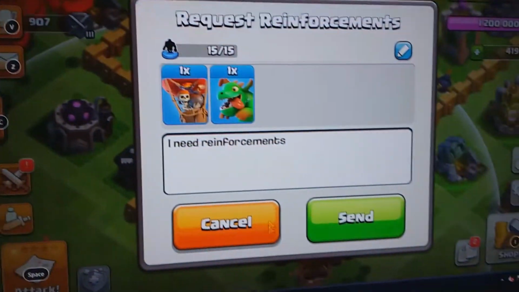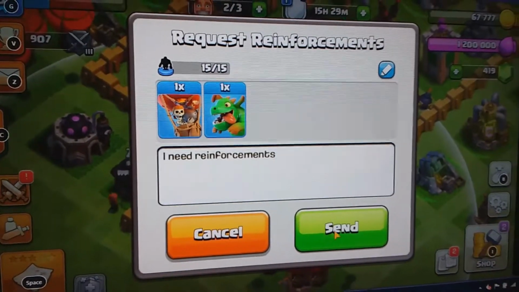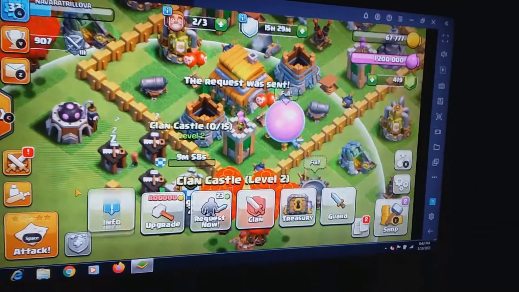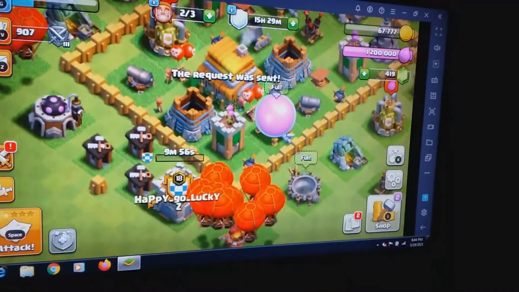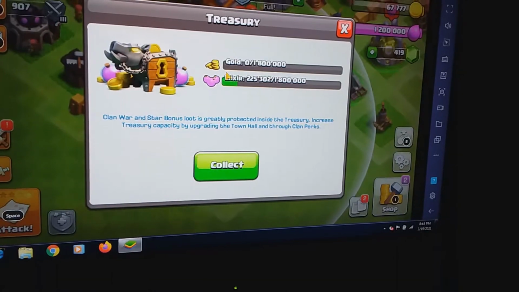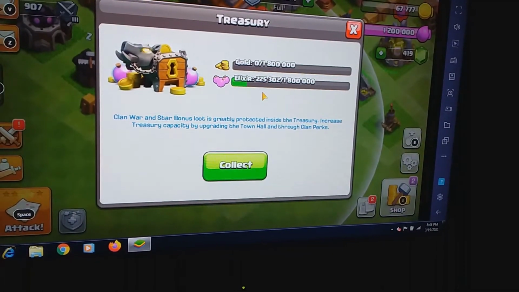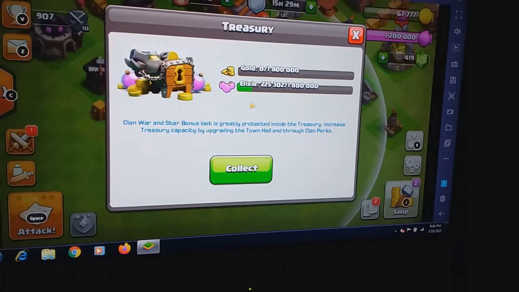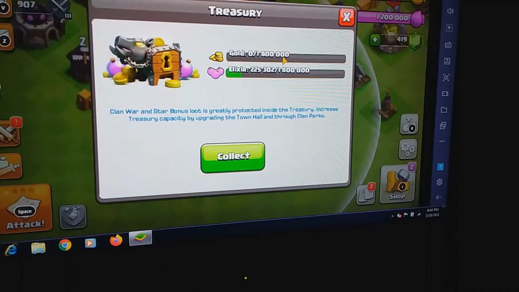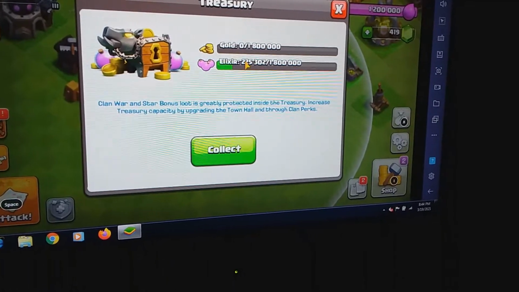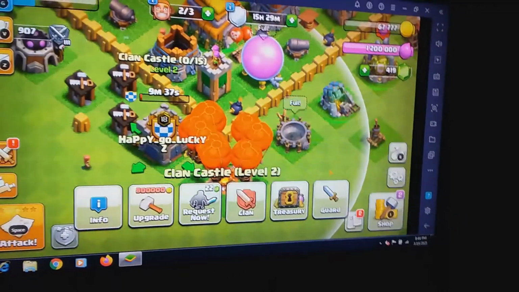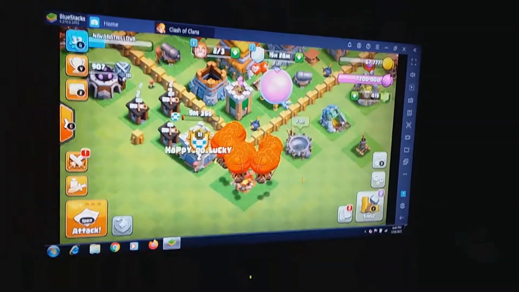Over here you can request for troops in the clan castle, and I need it anyhow. I have to make a multiplayer attack, so I have requested the troops for clan castle. This is a clan castle wherein you can also have a treasury, where since this being a low level clan castle, there is no dark elixir. Right now there is gold and elixir. Gold I don't have anything. Elixir I think I have 2,25,302 elixir in the treasury of clan castle.